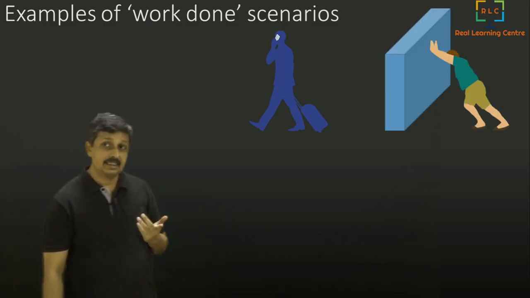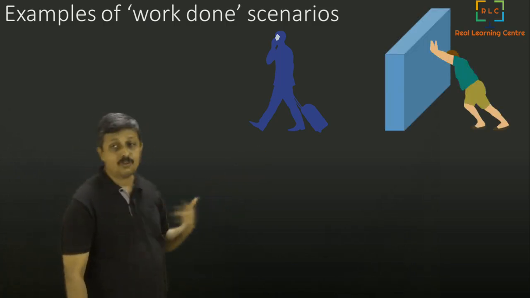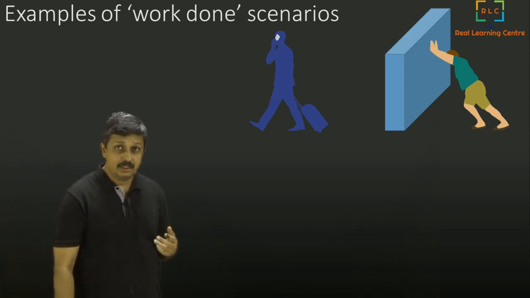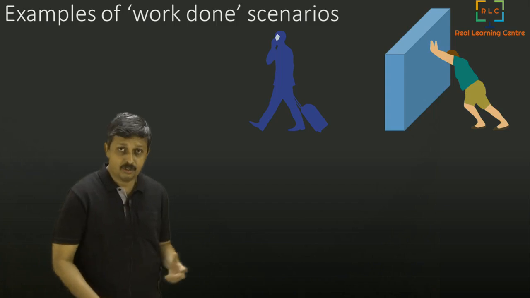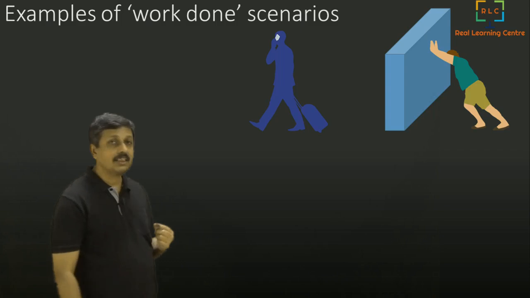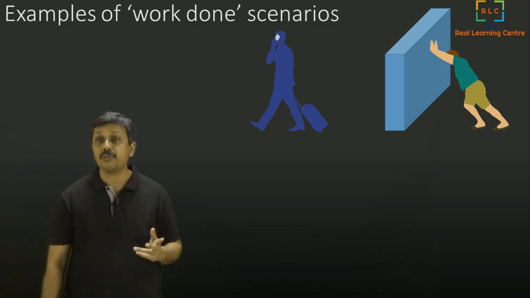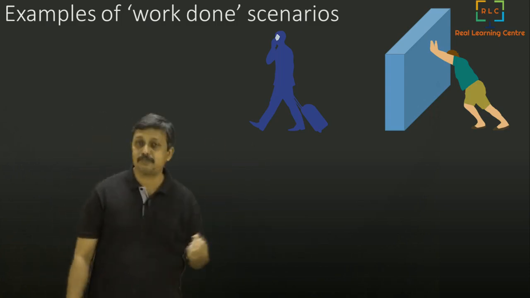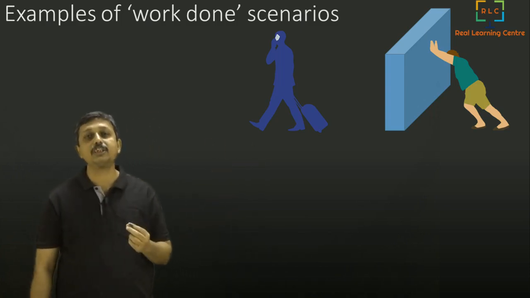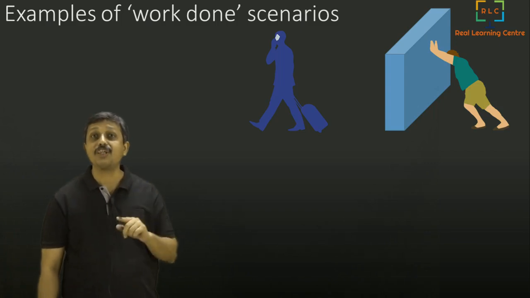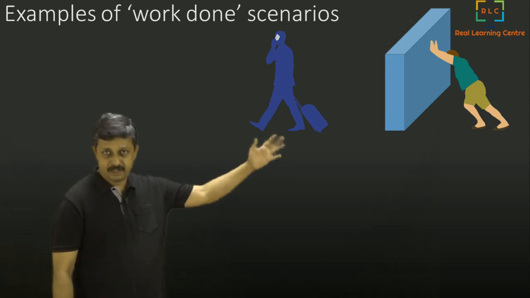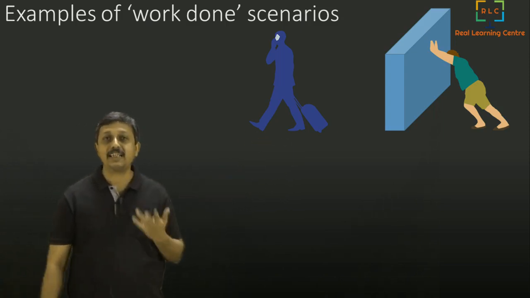What about this? Is that guy doing work on the wall? He is finding it very hard to do this. It's not easy. He's pushing the wall. But is the wall moving? It's not moving. So force is there, but there is no displacement. When you do force into displacement, this gives a value of 0. So this is no work done. Though he is trying really hard, work is not really done.